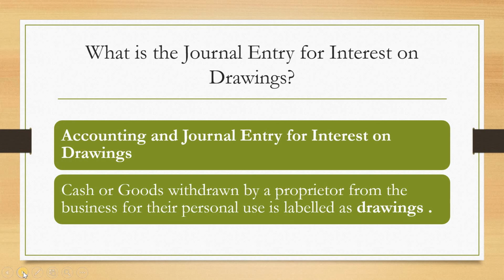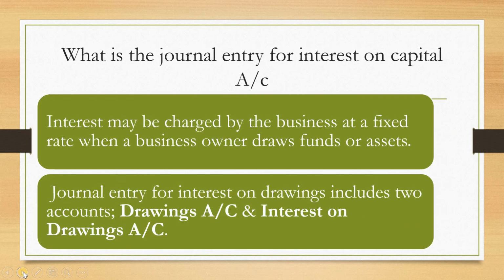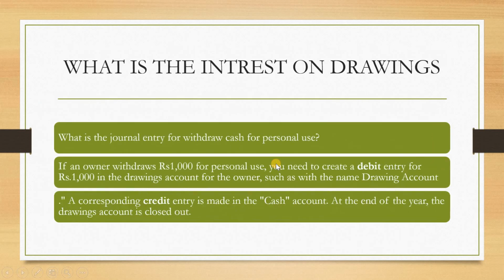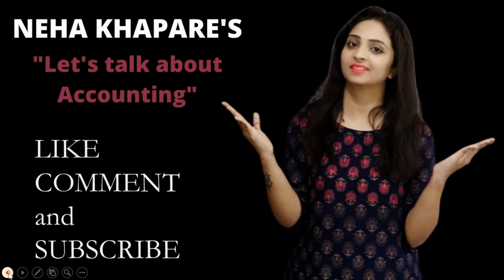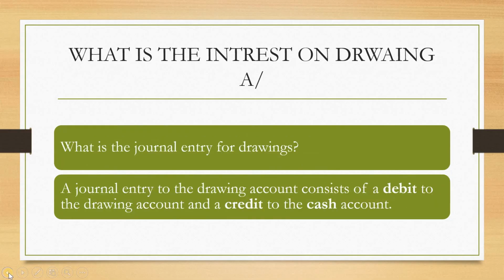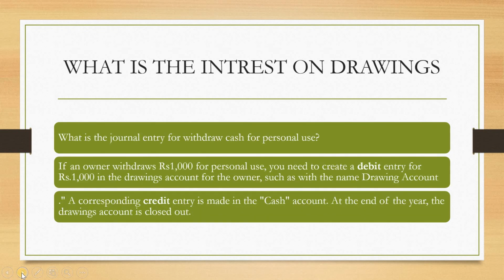The journal entry: cash or goods withdrawn by the proprietor from the business for their personal use is labeled as drawings. The journal entry will be, as you can see over here, drawings account and interest on drawings account. Whatever is the drawings should be debited, and whatever cash or goods he is withdrawing should be credited from the business accounts. So basically the journal entry for the drawings account consists of a debit to drawing account and a credit to cash account.